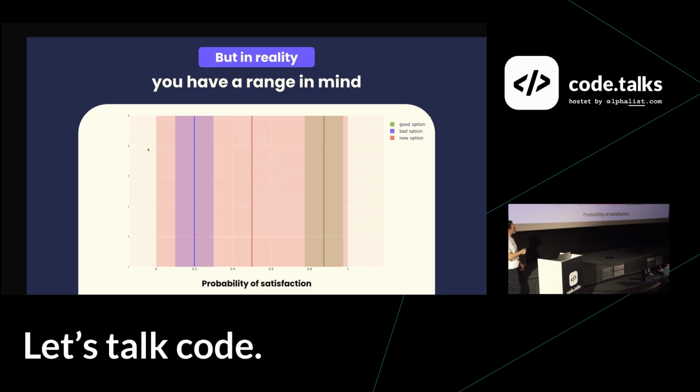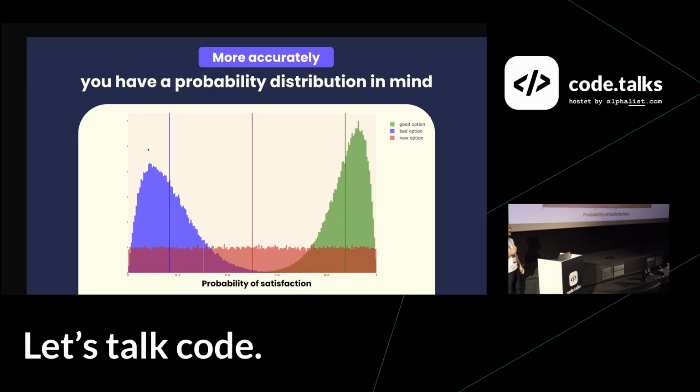And for the red one, you can see that since we have no data, even though the estimation, if we had to guess one number, would be the average, it's actually a wide range and it's everywhere. It can be everywhere because we have no information about it. Actually, if we wanted to be a bit more accurate, what we have in mind is a probability distribution, where it peaks near the average.